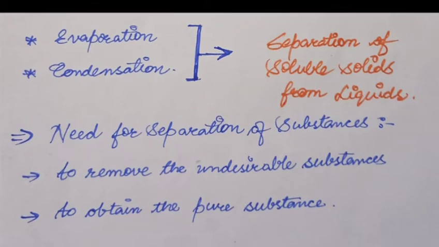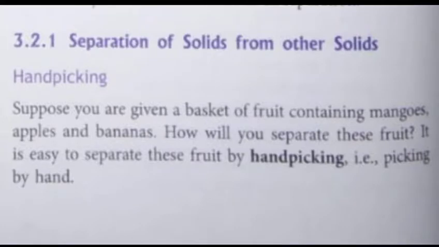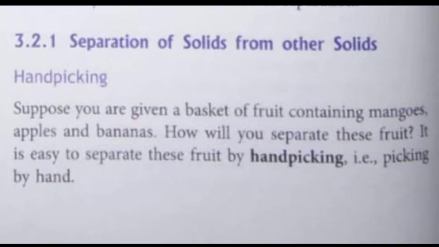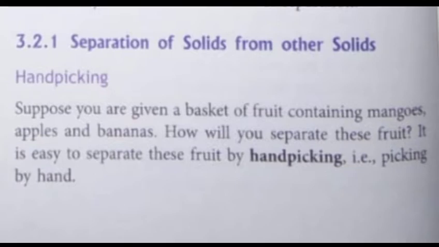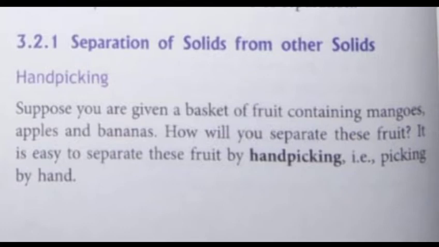So let's study the different methods of separation. In the separation of substances, the first category is separation of solids from other solids. Here we will separate solids from solids, and the very first method is hand picking, which is the simplest method, and from the name it is clear.